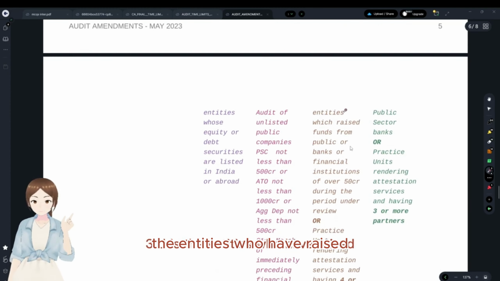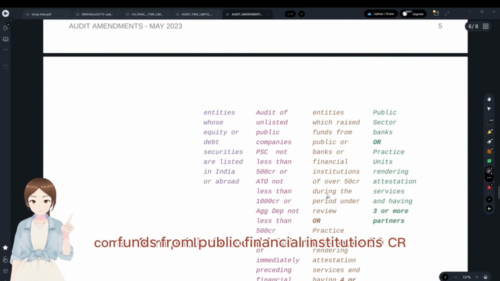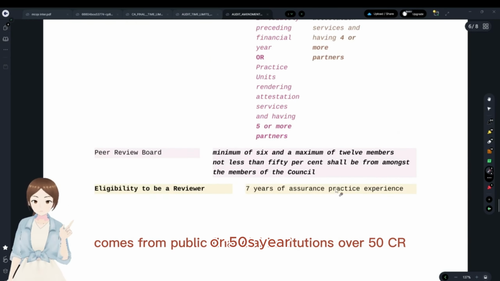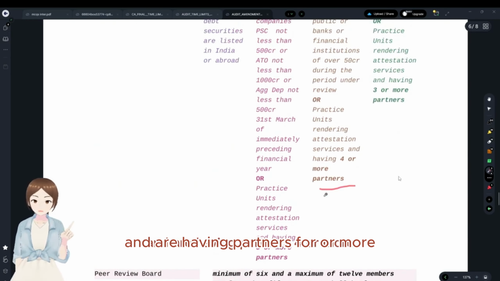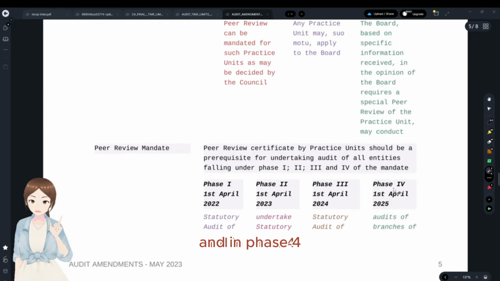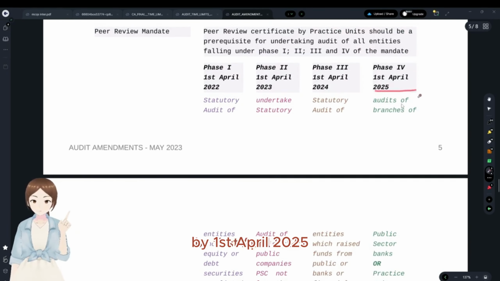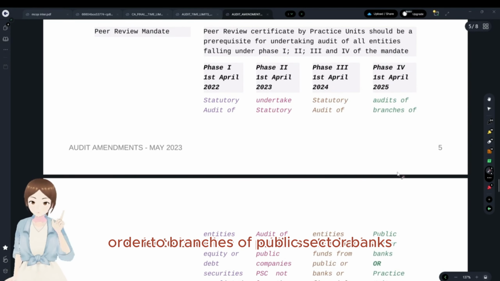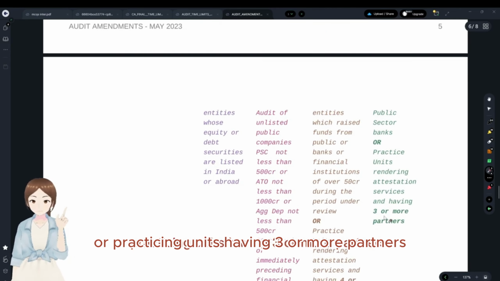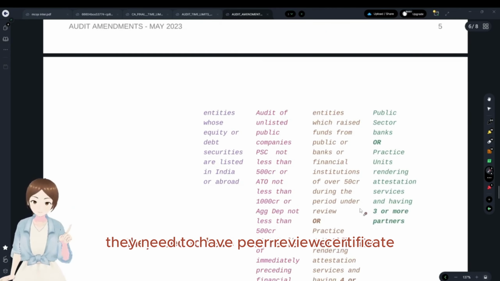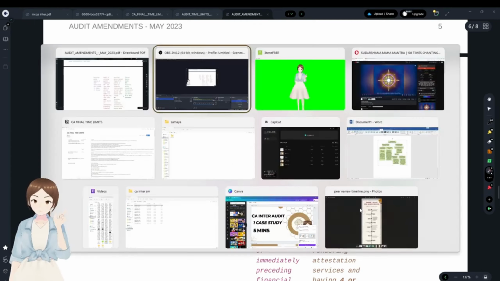Third is the entities who have raised funds from public financial institutions over 50 crore and are having partners 4 or more. And in phase 4, by 1st April 2025, audit of branches of public sector banks for practicing units having 3 or more partners. They need to have peer review certificate.